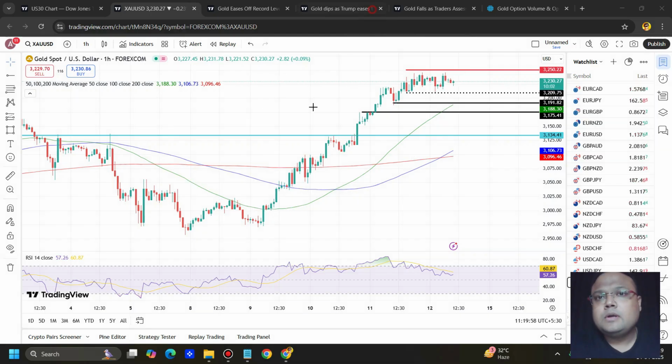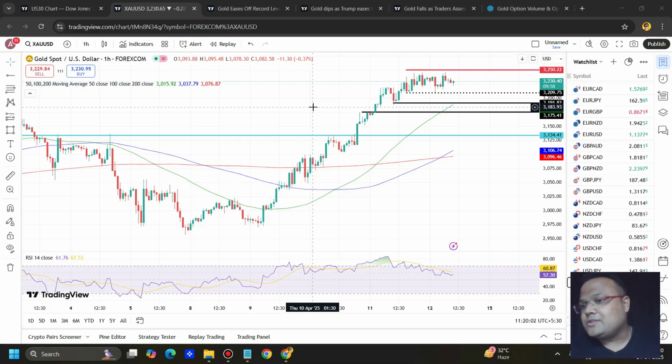That's a good sign. But we have seen the market sentiment. We have seen the divergence on the daily chart as well. So the fundamental and the technical are aligning. We can see that there is also a possibility of a correction as well. So again, I'm repeating myself.